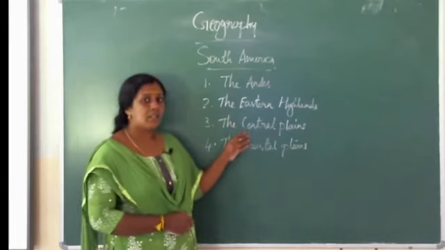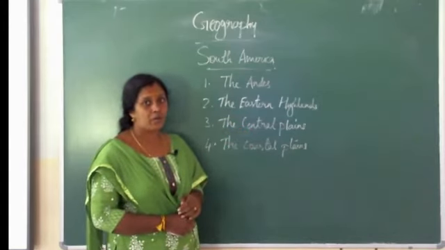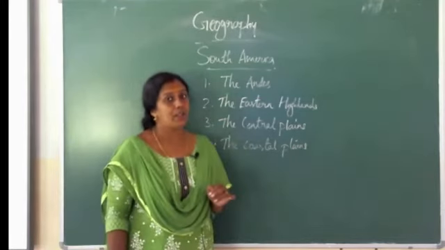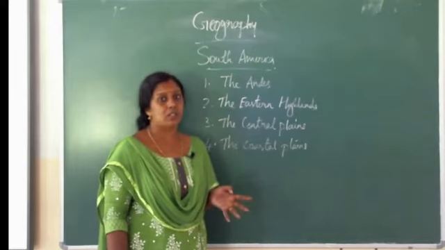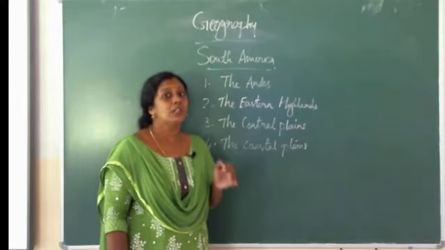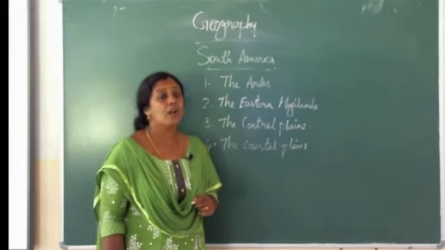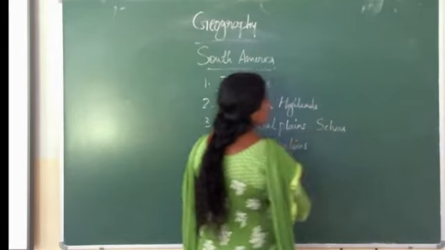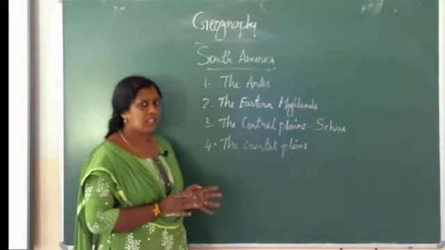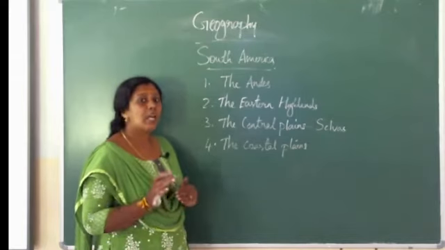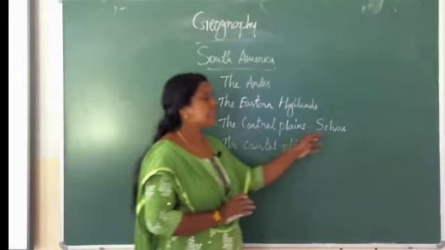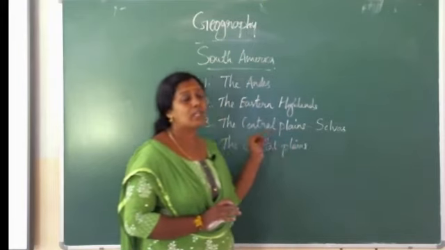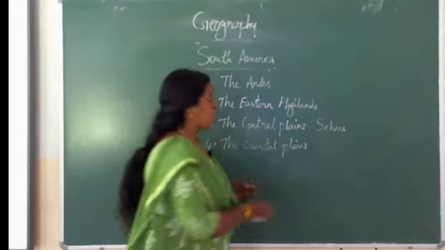In the Central Plains, some important vegetation is also found, mainly forest. The Central Plain has a dense forest near the Amazon basin. It is called selvas. This dense, thick, evergreen forest found near the Amazon basin is called selva, and it is found in South America.